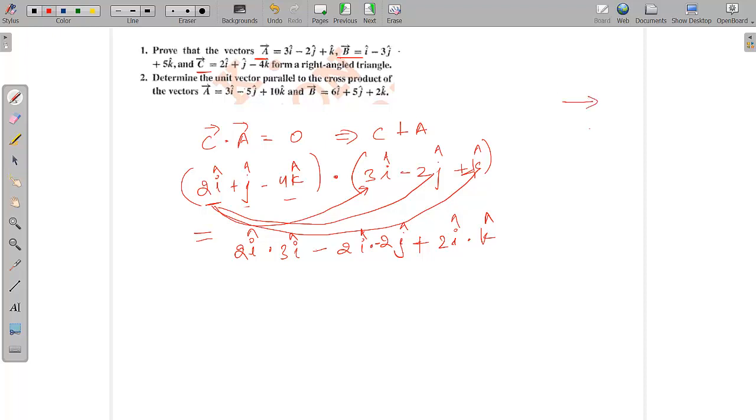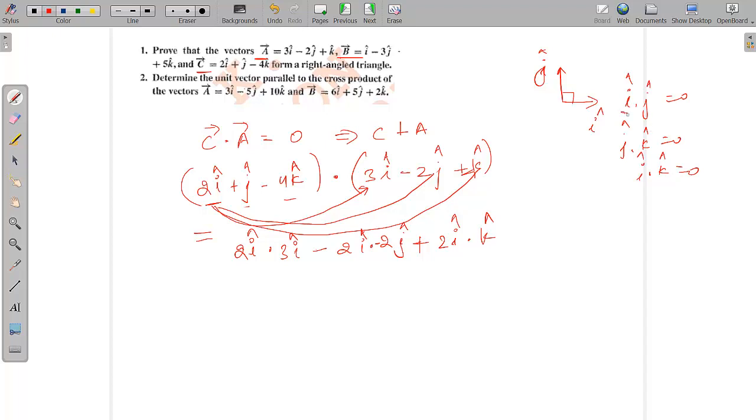Let's say this is i cap and this is j cap. I is the unit vector along the x-axis and j is the unit vector along the y-axis. So the angle between these two is 90 degrees. That means i dot j will always be equal to 0. Similarly, j dot k will be equal to 0 and i dot k will also be equal to 0.